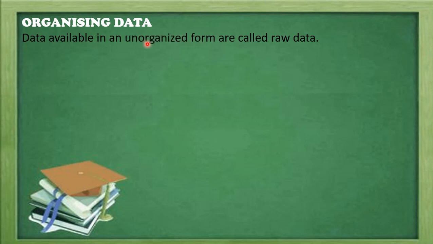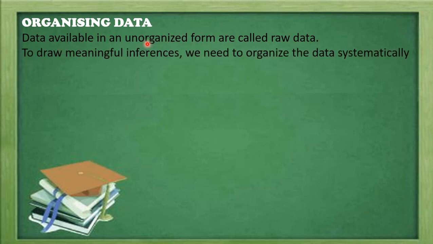The data which we collect is unorganized data, known as raw data. When we write down the weight of the 50 students in the class, that is the raw data. From observing that raw data, we are not able to give particular information regarding the weight of the students in the class.